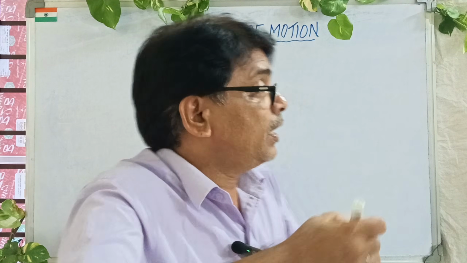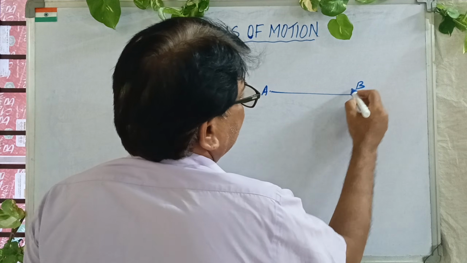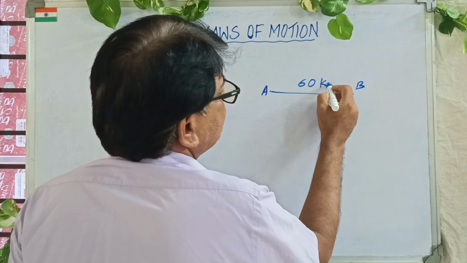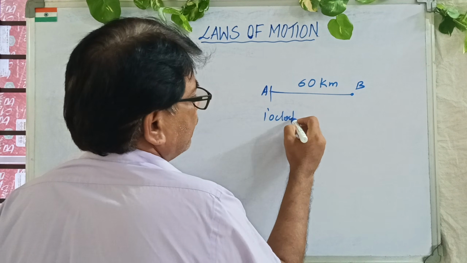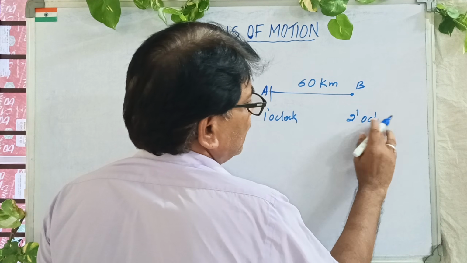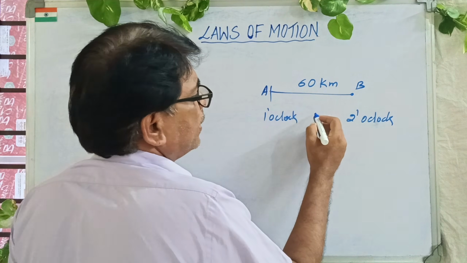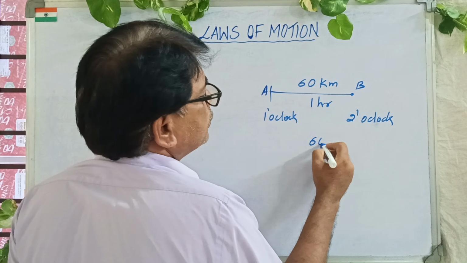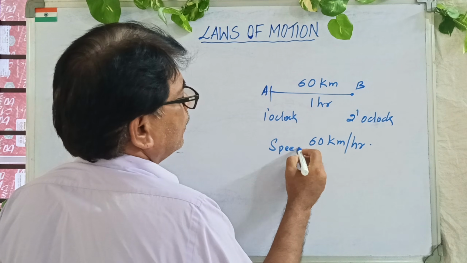Now, why, I will tell you. Suppose you are traveling from one place to another. Say place A is a place and you are traveling to a place B. Say the distance between A and B is 60 kilometer. So you started at 1 o'clock and reached this place at 2 o'clock. Can you tell me your speed? Speed is distance by time. So it is 60 kilometer per hour. That is your speed.